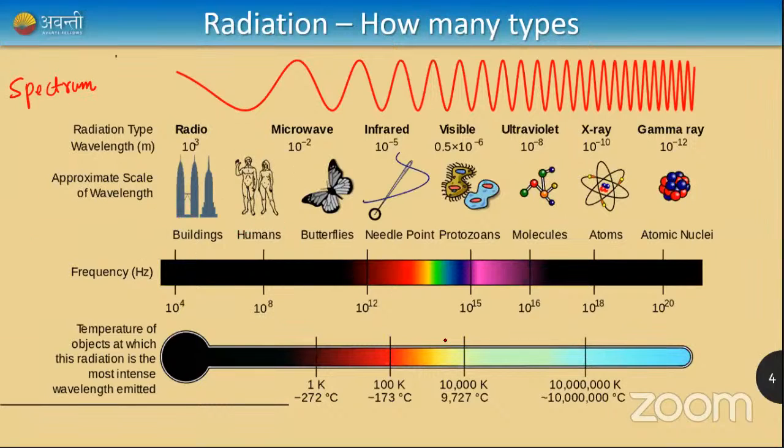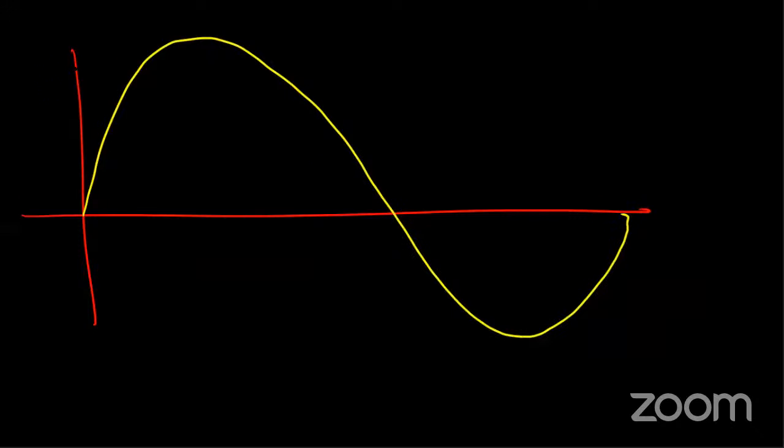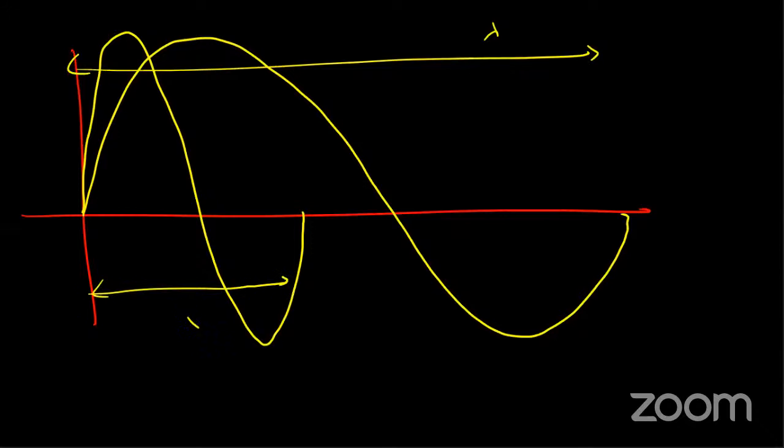For example, see here in this diagram, let me start with the wavelength. We all know what wavelength is, right? The length of a single wave is called wavelength. If I draw one wave in this way, it has a very big wavelength, lambda. If I draw one more wave in this way, this wave has a very small wavelength. So the length of a wave is called wavelength.